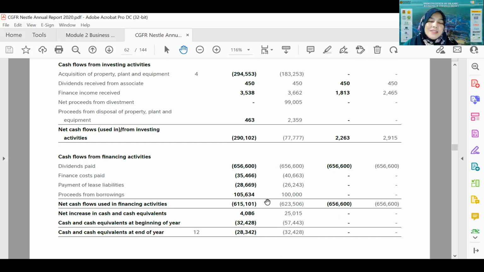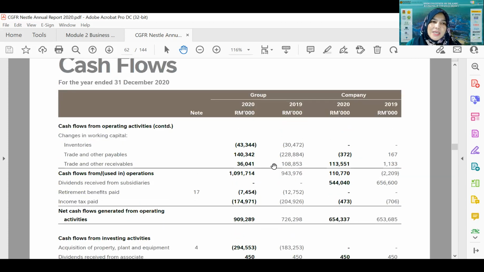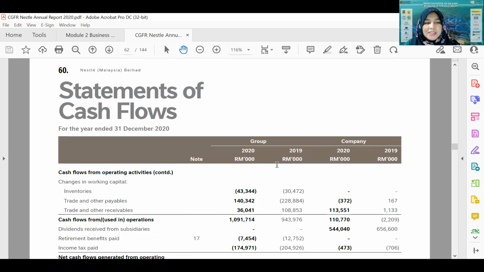That's why the statement of cash flow is the statement connecting the amount reported in the statement of comprehensive income, which is the profit before tax, with the amount reported in the statement of financial position, which is the cash amount. It shows the user how much cash is actually available in the company's bank.